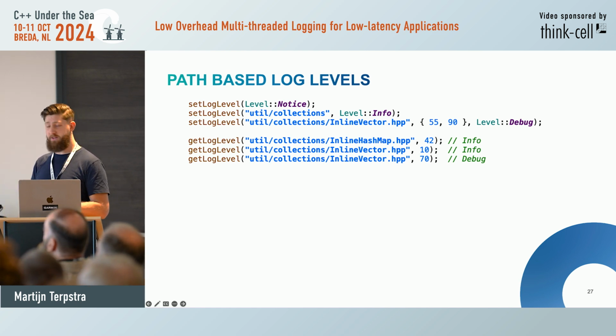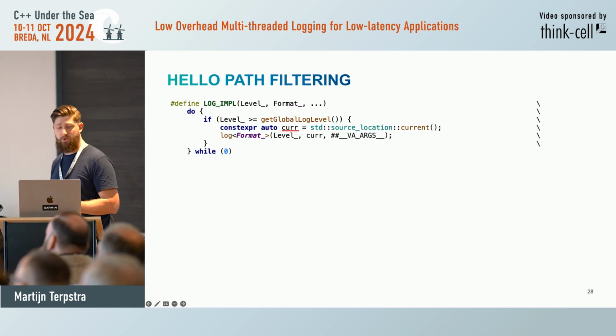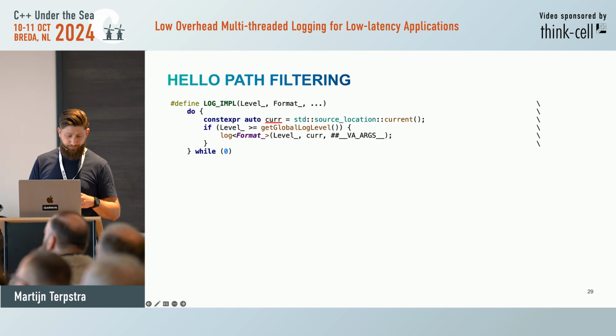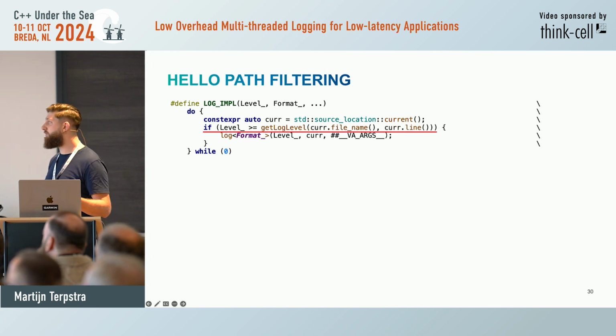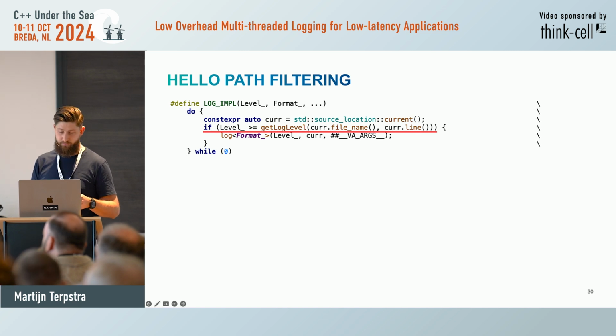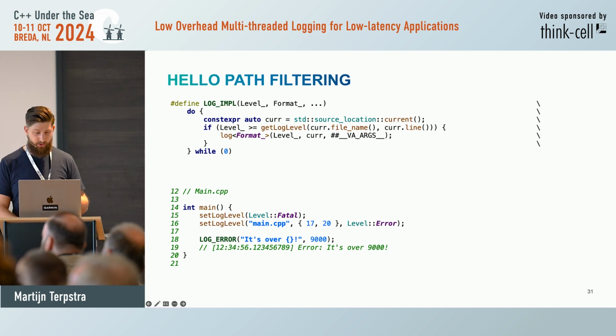Now we just need to implement this logic. So we already have a source location, so let's move that up. And then we need to adjust, of course, we no longer get a global log level. We now use the file name and the line to get an accurate log level. So let's take a main example. Here we go into it. We set the log level to fatal. And now we just want main.cpp 70 to 20 to error. And hey, we log the error.